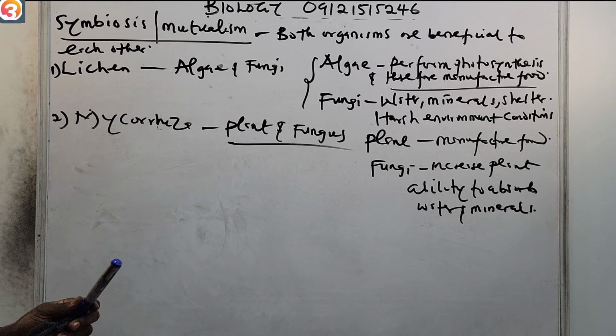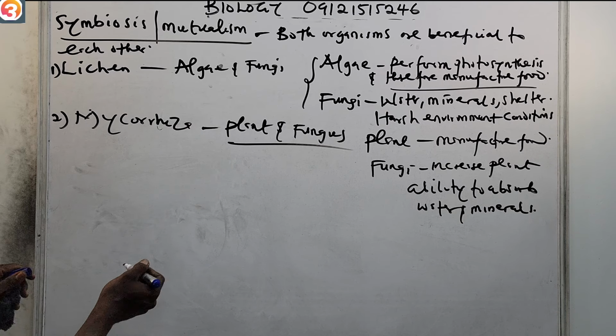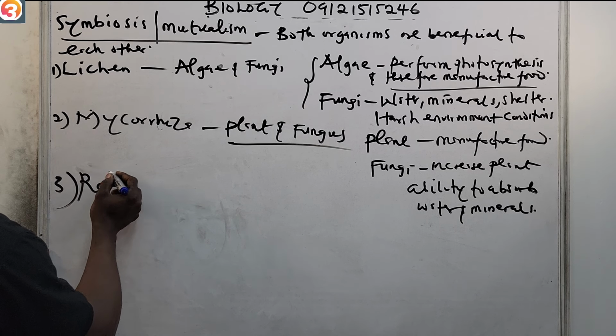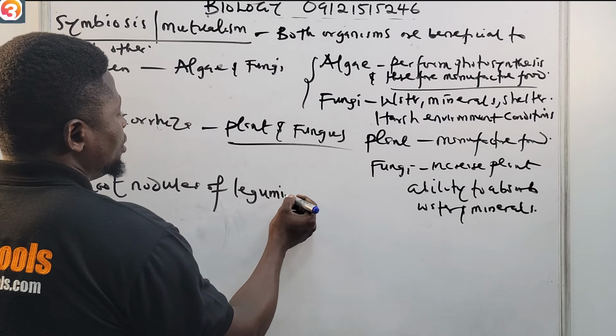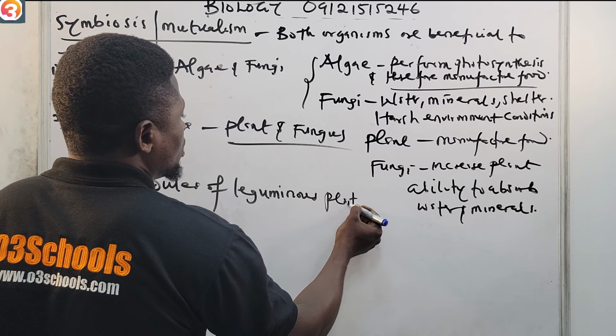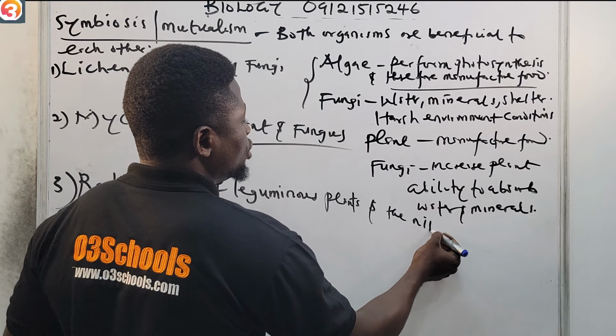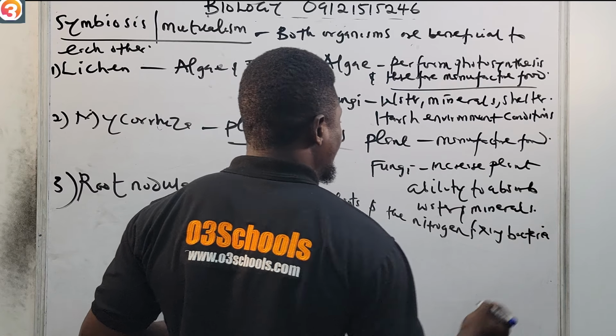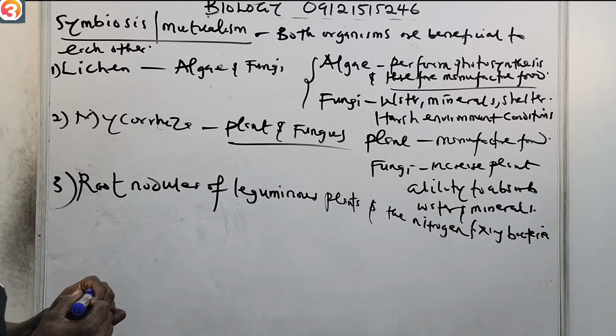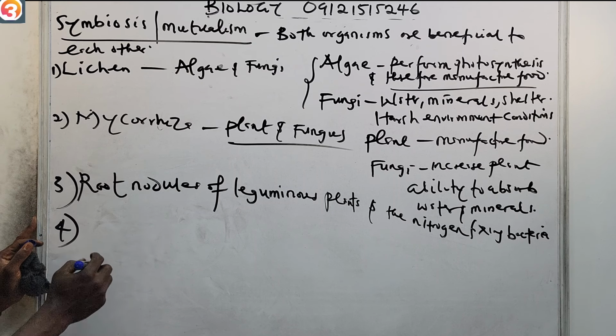We also have another relationship which we spoke about when we were talking about the nitrogen cycle. That one is between the root nodules of leguminous plants and the nitrogen fixing bacteria. So number three is the relationship between the root nodules of leguminous plants and the nitrogen fixing bacteria. Okay, now number four, the last one, is the one between